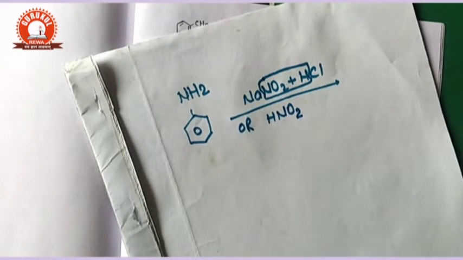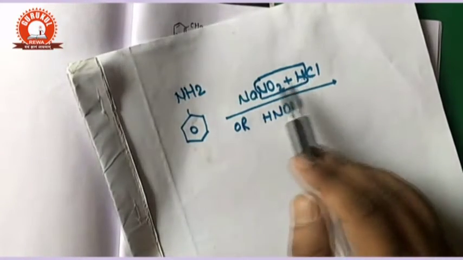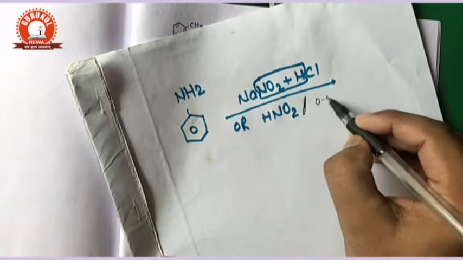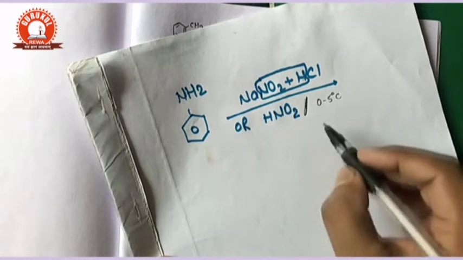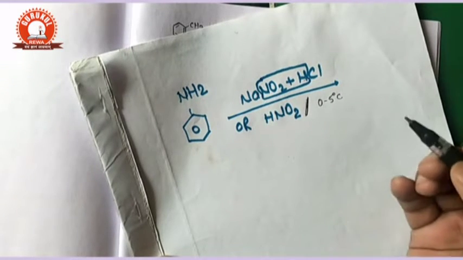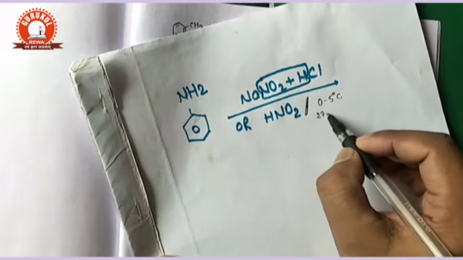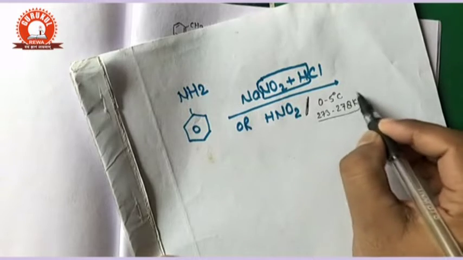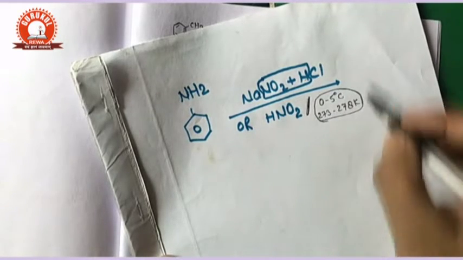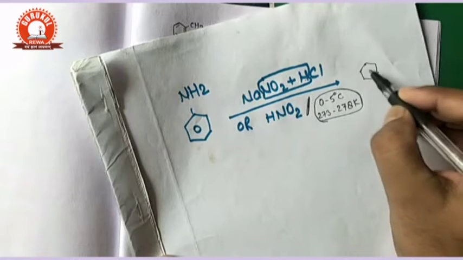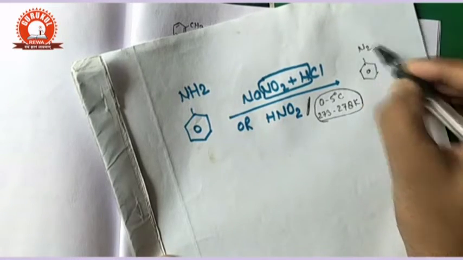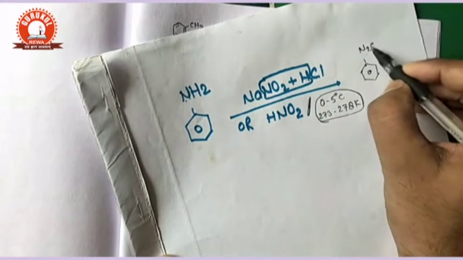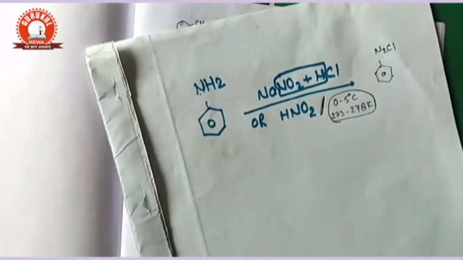Here there is a formation of HNO2, and the temperature will be fixed at 0 to 5 degrees centigrade, and in Kelvin, as you know, 273 to 278 Kelvin. This temperature is also given for this reaction, and it forms the diazonium N2, this N for N2, and with this chlorine it is called diazonium chloride.